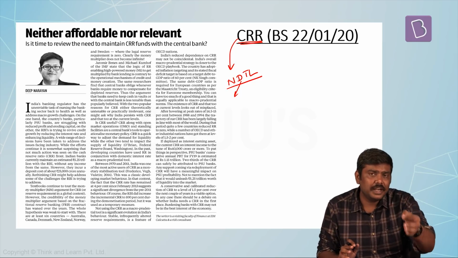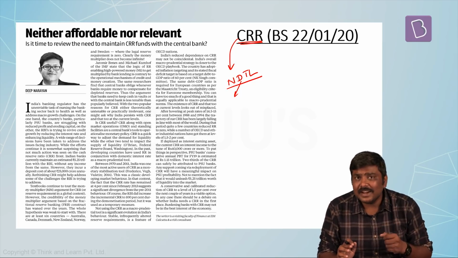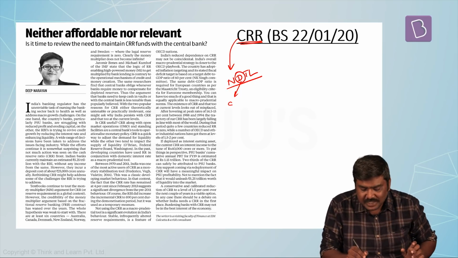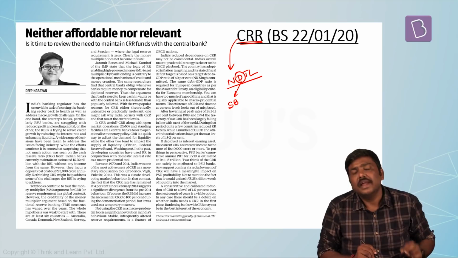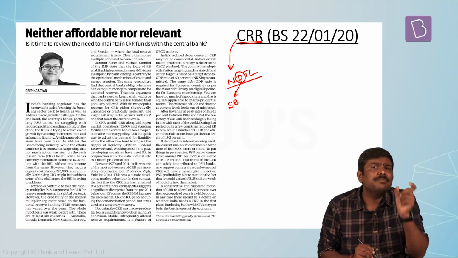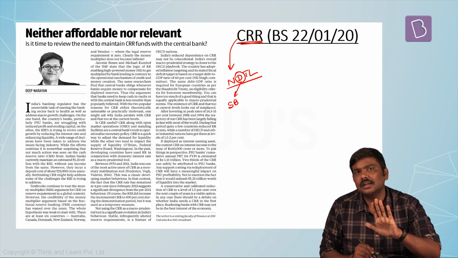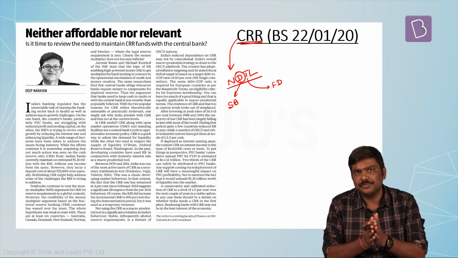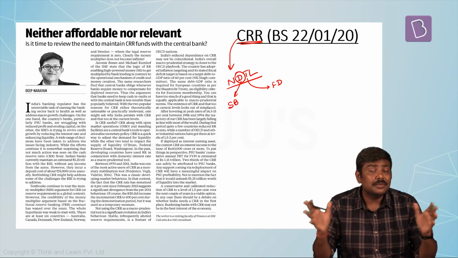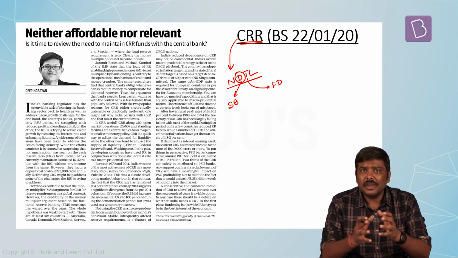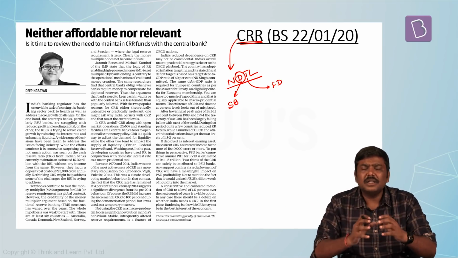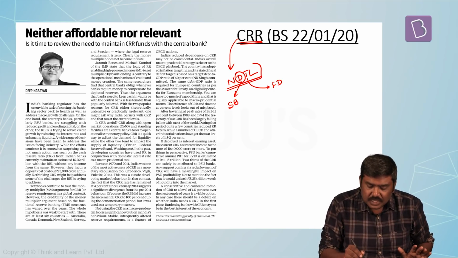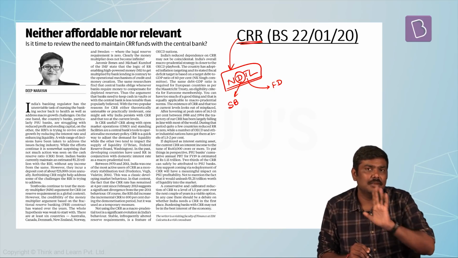If I keep a deposit and demand it whenever the need arises, these kinds of deposits are called demand deposits. Best example, SB accounts. And if I keep a deposit for a specific time period with the bank, these are called time deposits. Best example, fixed deposits. Again, there are many other types of deposits with the bank which will fall majorly under these two types, but for UPSC, this is more than sufficient. These kinds of deposits are called net demand and time liabilities.